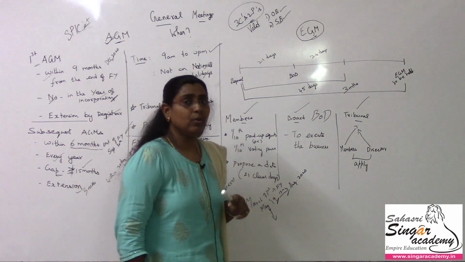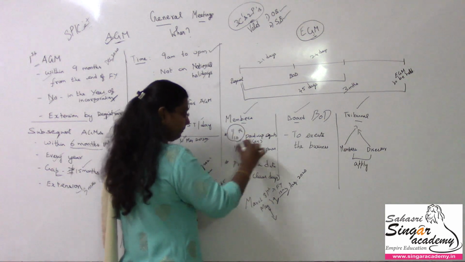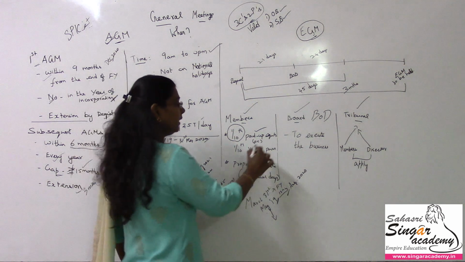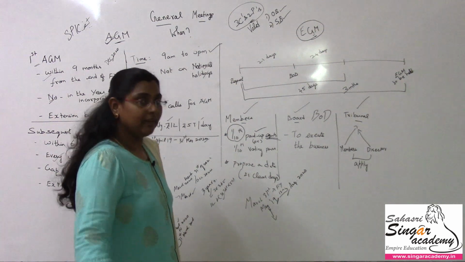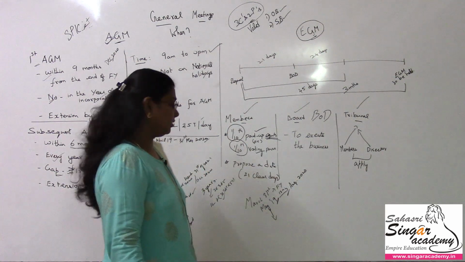But it cannot be done if only one or two members think so. It is with respect to 1/10 of the paid up capital. If it is a company having share capital, 1/10 of the paid up equity capital, or if not having share capital, 1/10 of the total voting power. Is it okay? This is with respect to the members.